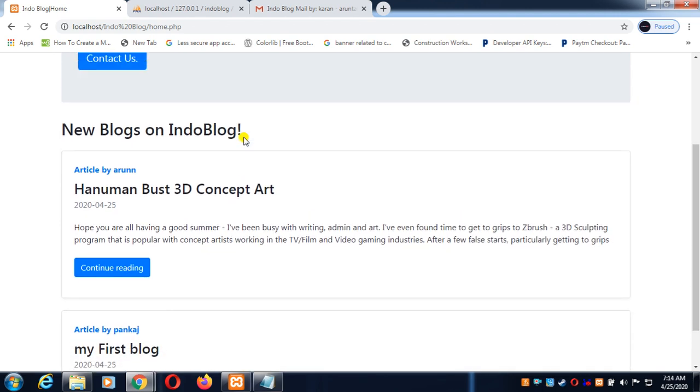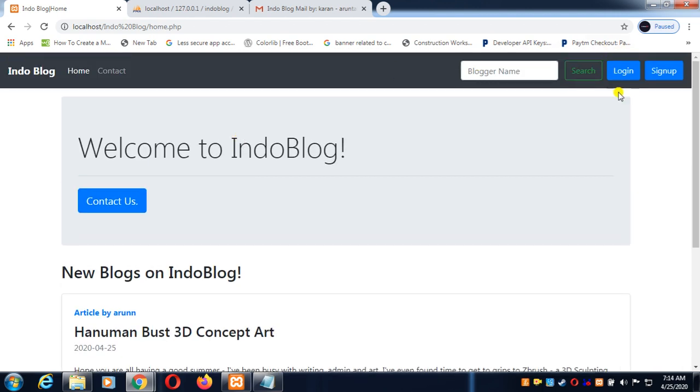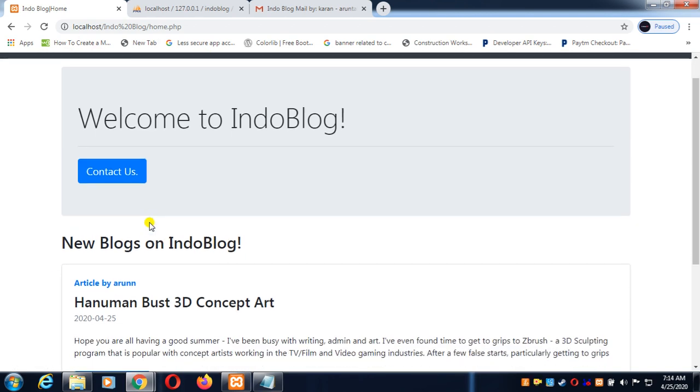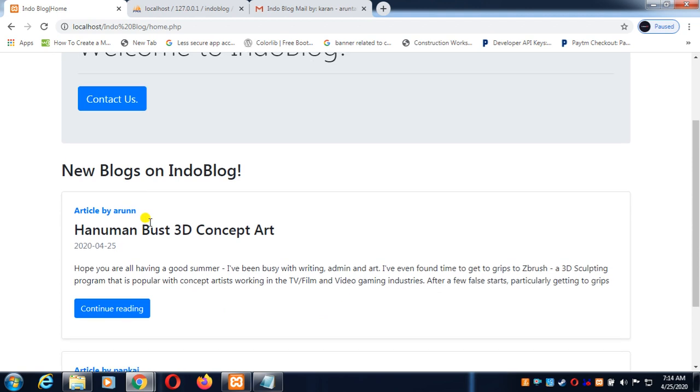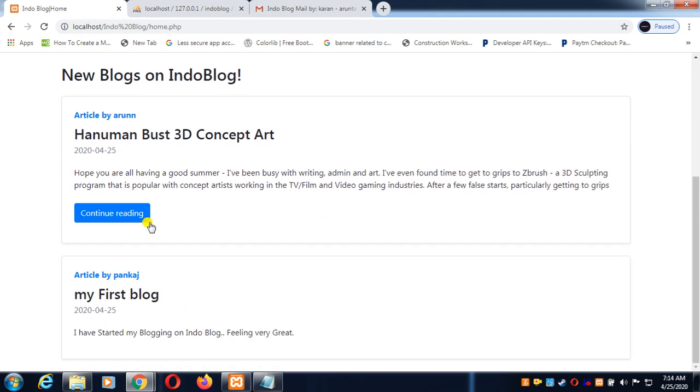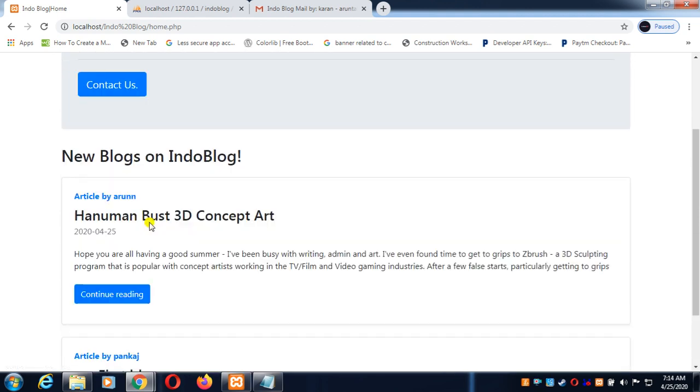Okay, as we are not logged in, it is displaying login and sign up buttons, and there are two tabs, home and contact. In the home tab it will display all the blogs uploaded by various bloggers of this platform. These are the various blogs uploaded by these two users.